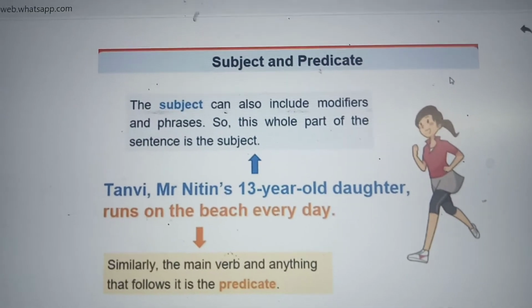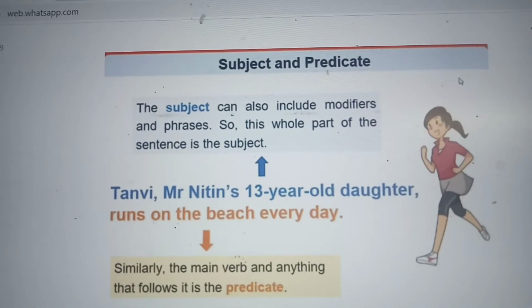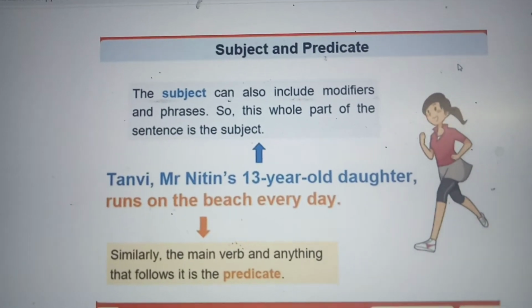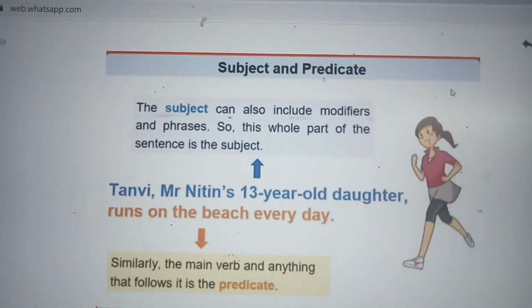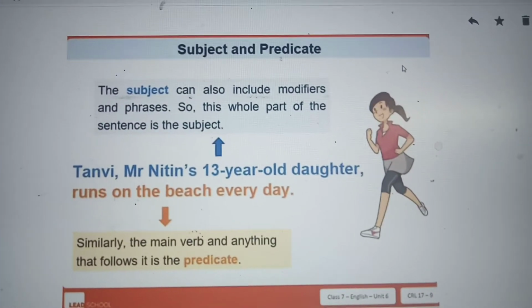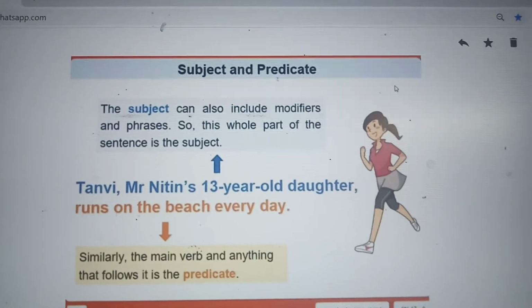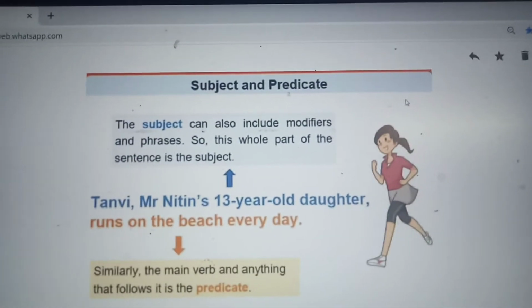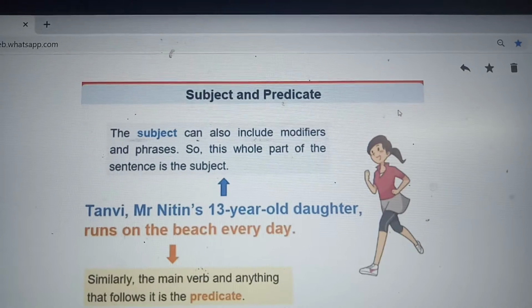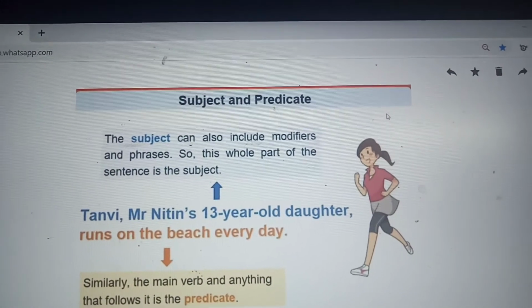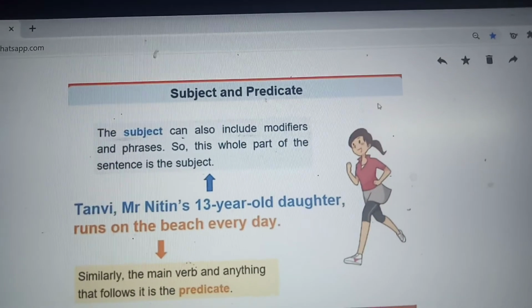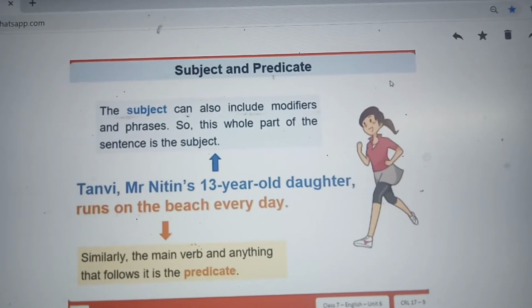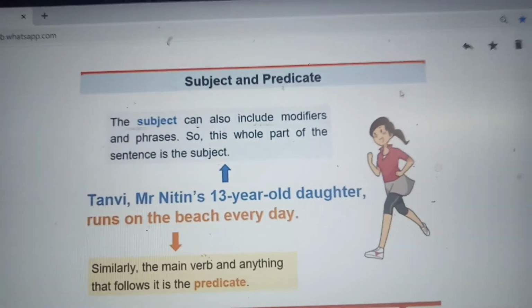The main verb and anything that follows it is the predicate. What is the main verb? Runs. Runs on the beach every day. That's the full predicate. So you have to find out what is the subject, the person about whom you are talking about, the person who does the action, that is the subject. Here Tanvi, Mr. Nitin's 13-year-old daughter is the subject. Runs on the beach every day is the predicate.